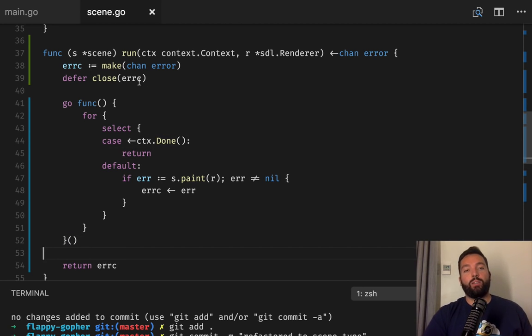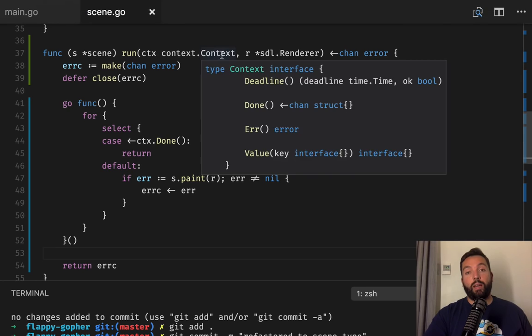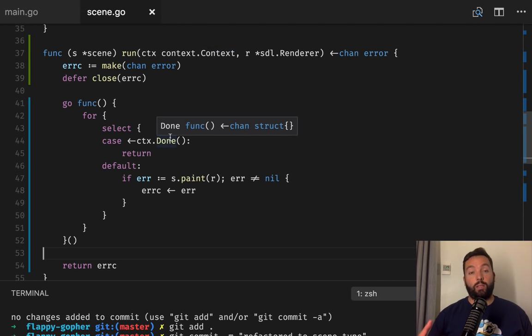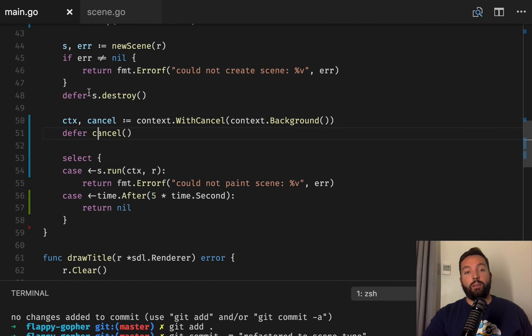Okay, so now what we have is our scene, and the scene is running in a different goroutine, and then we have the main goroutine that's just waiting there, right? So what we do is we start the scene with a context. That context will be done whenever the scene should finish. And on the other side, we're getting that channel that we're using directly to receive stuff from. That channel will either be closed and return nil, so we should check for that actually.